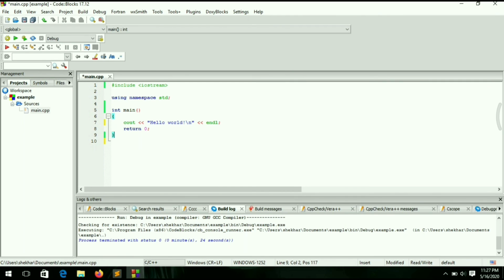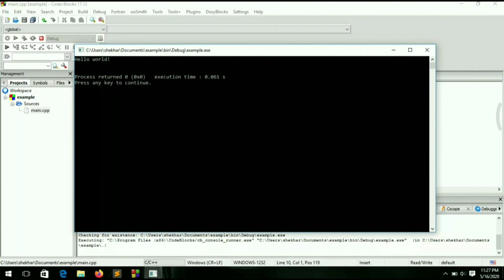Now the program is complete. So let's compile and execute the program. Friends, I am using Code::Blocks to compile and execute the C++ program, and with the help of Code::Blocks I am using the GNU GCC compiler to compile and execute the whole program. So to compile and execute the program, let's go to this icon, build and run, and just click on it. It will compile and execute.